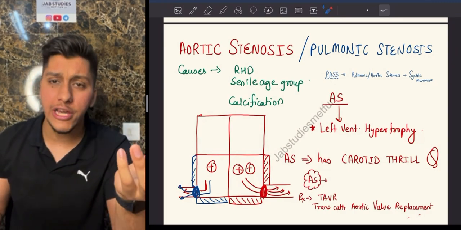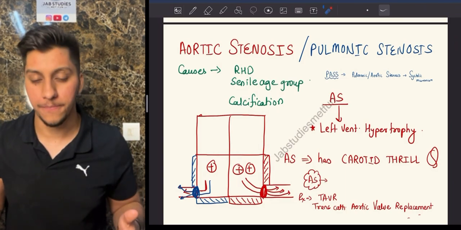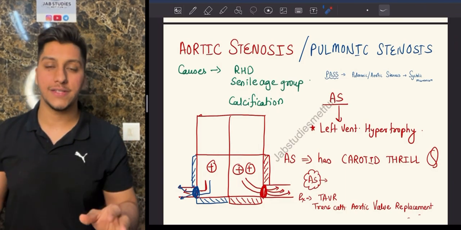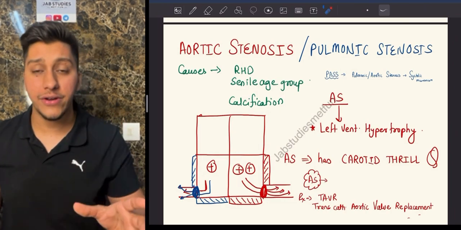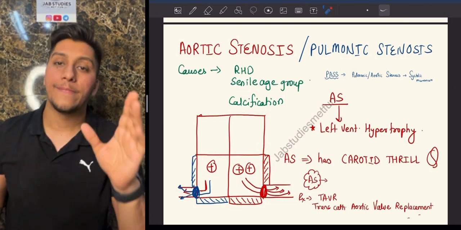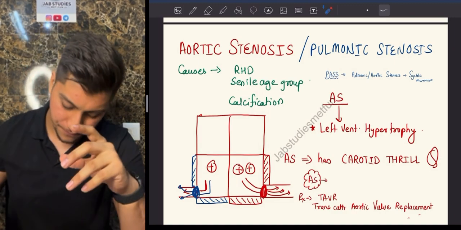In case of old age patients, which will be senile age, and along with that calcifications can happen as well. So three conditions: rheumatic heart disease, age related, and calcification can cause aortic stenosis. Aortic stenosis can induce a carotid thrill. The management is TAVR, that is transcatheter aortic valve replacement.